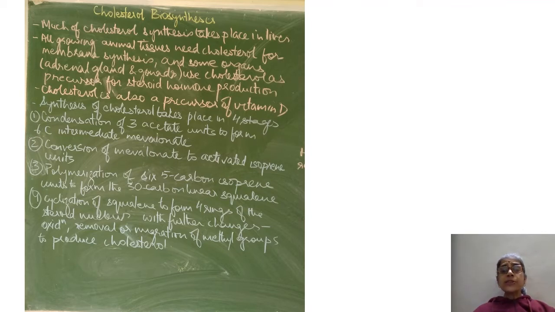Then polymerization of 6 5-carbon isoprene units to form 30-carbon squalene takes place in the third stage. And in the last stage, cyclization of squalene to form the 4-ring structure of the steroid nucleus takes place, with further changes like oxidation, removal, or migration of methyl groups to produce cholesterol.